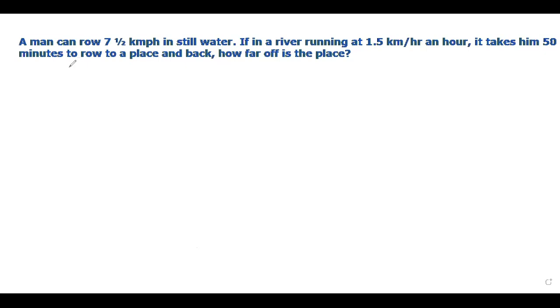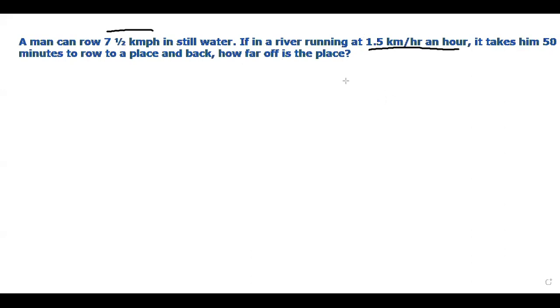So the last question is: a man can row 7.5 kilometers in still water. If in a river running at 1.5 kilometers an hour, that means this is the speed of the river, it takes him 50 minutes to row to a place and back. How far off is the place?